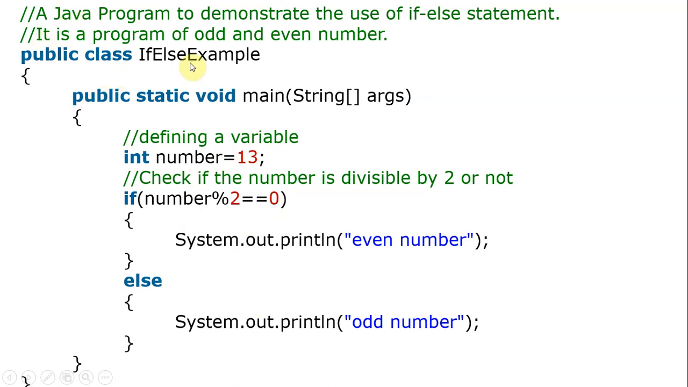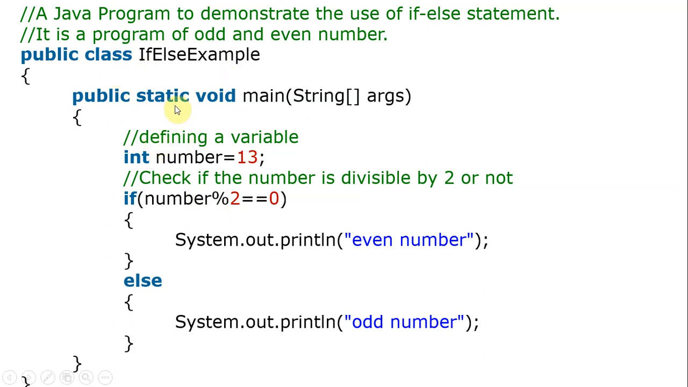So class, if else example we are doing. Here we are defining a program for the odd or even number. What is odd or even? If remainder equal to 0, then that is an even number. If remainder not equal to 0, then that is an odd number. Okay, that is the thing.